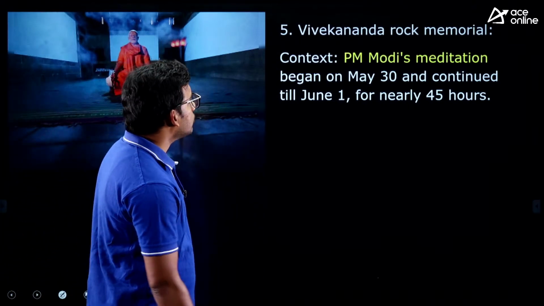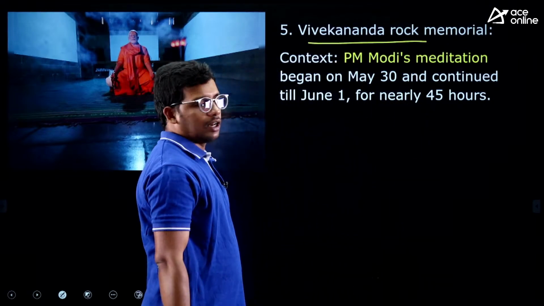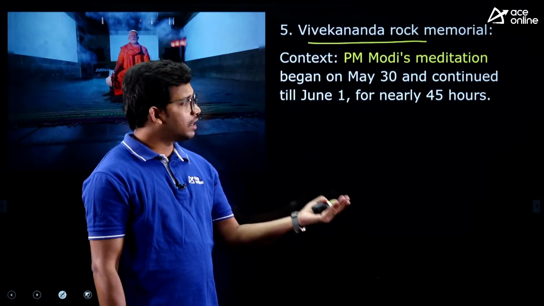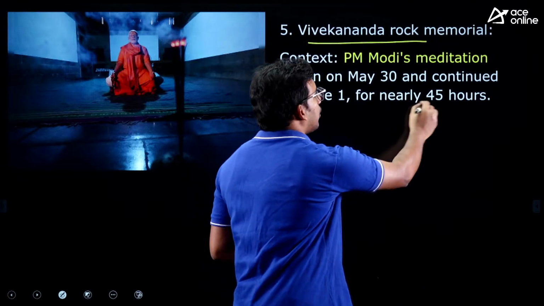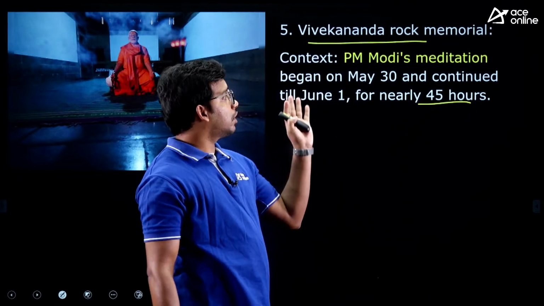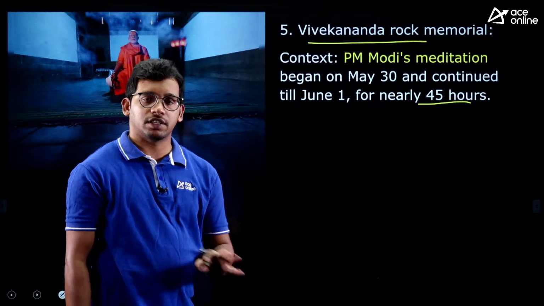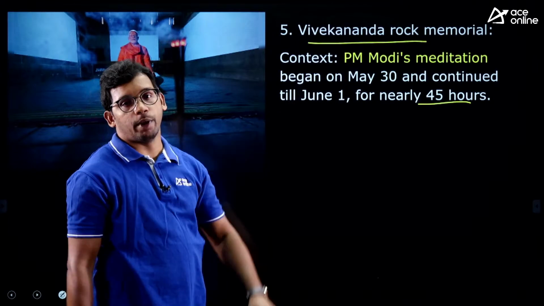Fine. Next one, Vivekananda Rock Memorial. Recently, our Honorable Prime Minister Modi ji has visited there, and then he has done meditation for approximately 45 hours at the Vivekananda Rock Memorial in Kanyakumari, Tamil Nadu. So he has ended his fast yesterday. That's why there was an article in the Indian Express about Vivekananda Rock Memorial.